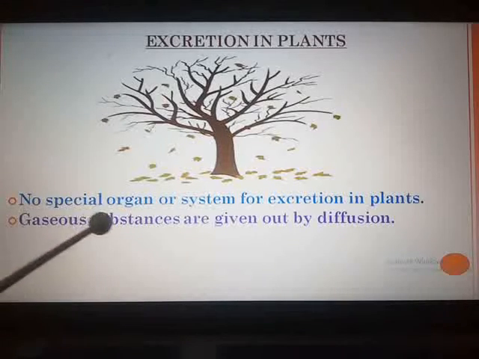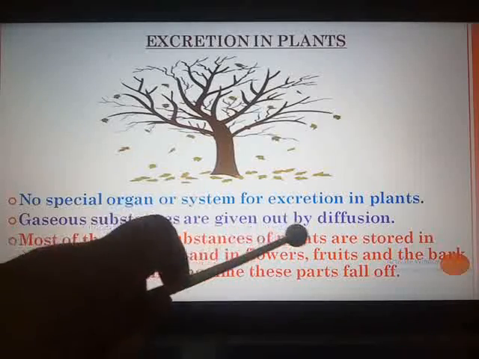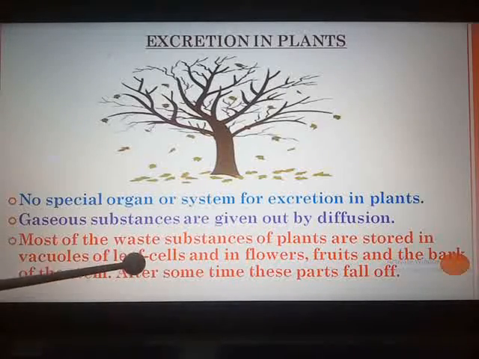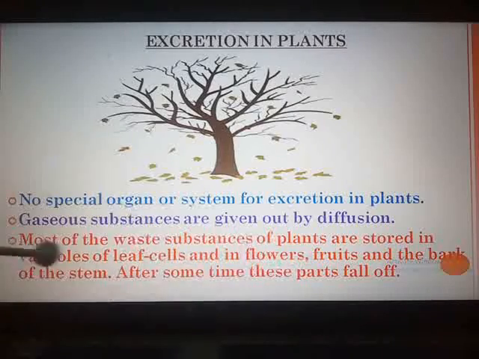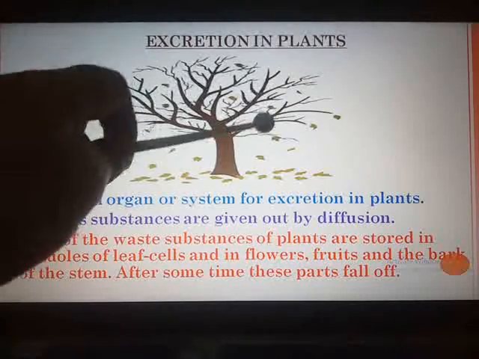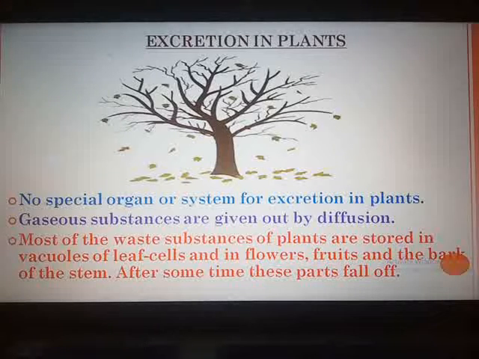First, gaseous substances are given out by the process of diffusion. Most of the waste substances of the plants are stored in the vacuoles of leaf cells and in flowers, fruits and the bark of the stem, and after some time you know that these parts of the tree fall off. Then some other waste materials are stored in the old and worn out xylem in the form of resin and gum. You have heard these words. Some waste materials are given out through the roots into the surrounding soil.